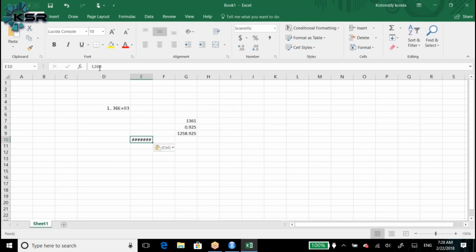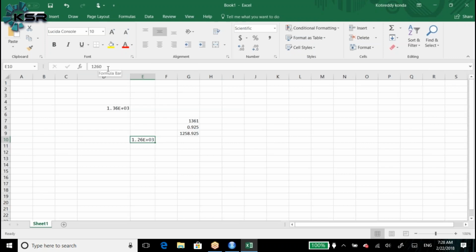If I take this value, the estimate is 1260, but we got 1259.92. We got a difference of 1. The reason may be the rounded values in the decimal places and all these things.